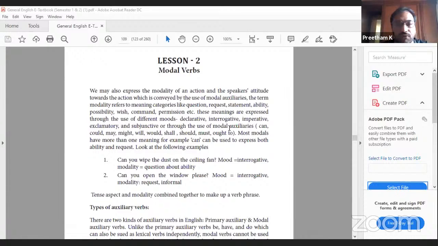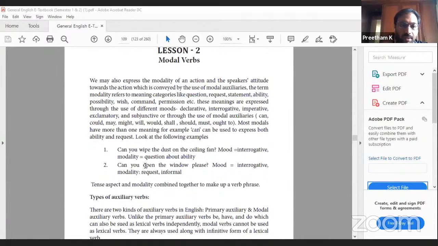Modals have more than one meaning. For example, can be used to express both ability and request. Look at the following examples. Can you wipe the dust on the ceiling fan? Mood is interrogative, modality is a question about ability. If somebody asks you, can you wipe the dust on the ceiling fan? They're asking whether you are capable enough to do it. Because at times you may be short, or there may be no stool on which you can stand and clean it. They're questioning your ability.